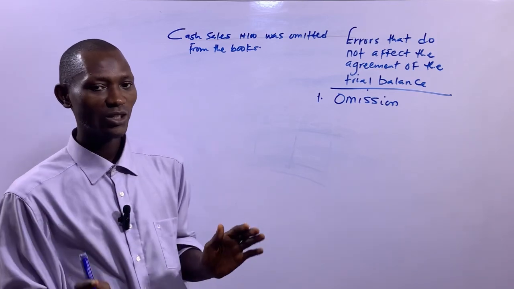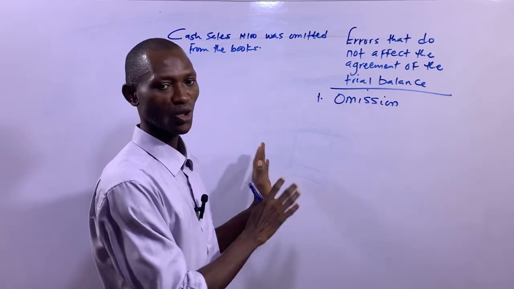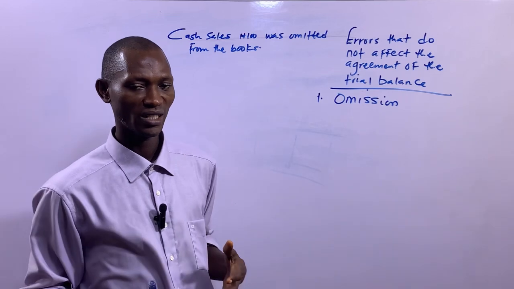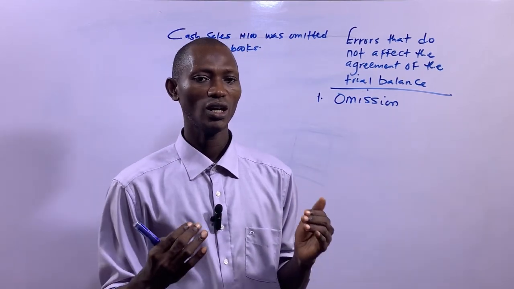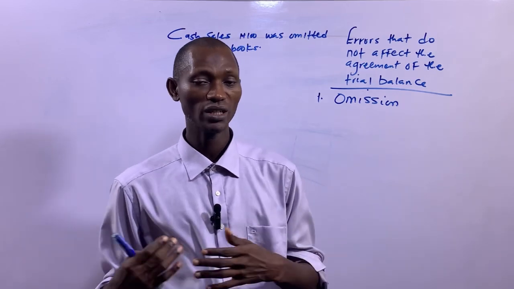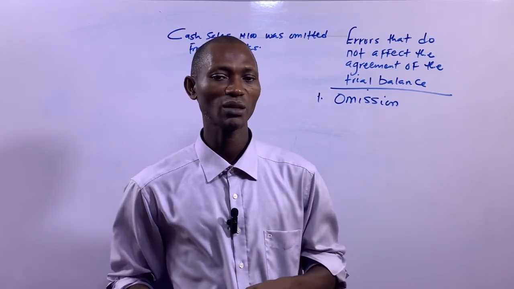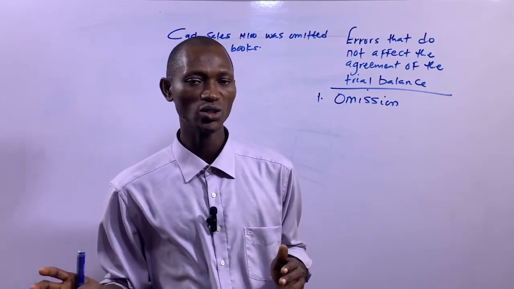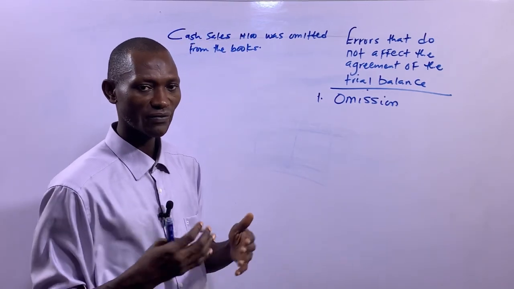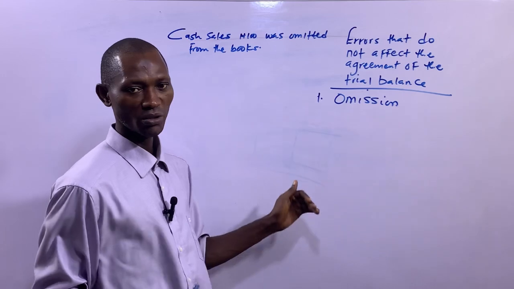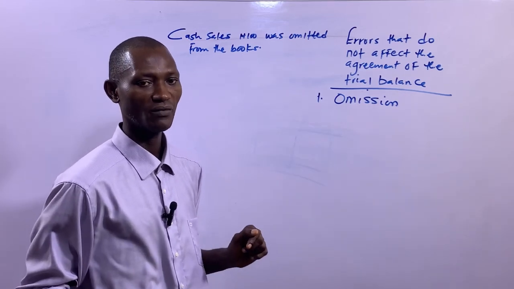So for better understanding of this topic called accounting error, I would advise you to make reference to trial balance as a topic, as well as the double entry system of accounting. We have done a video on those two topics. With the knowledge of those two topics, you'll be able to understand this topic very well.